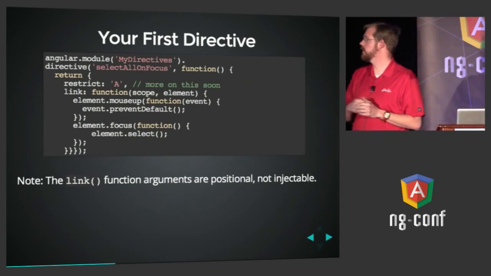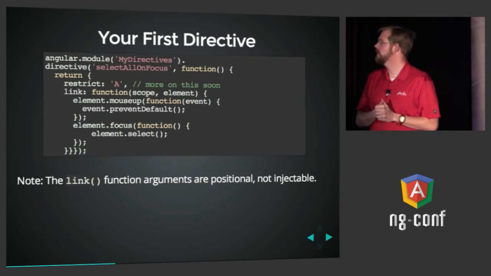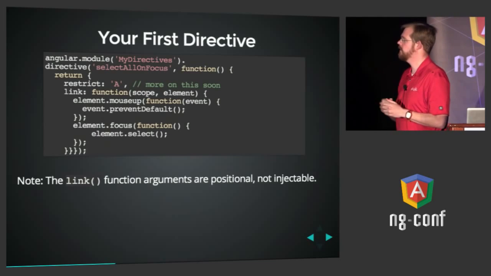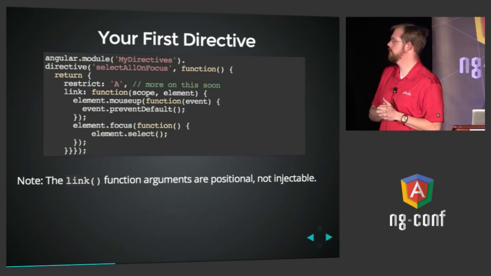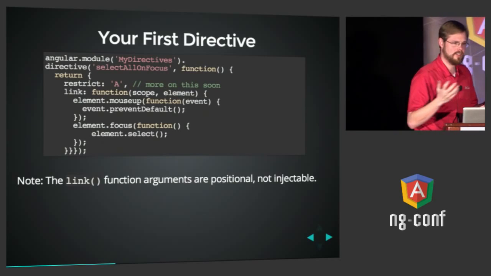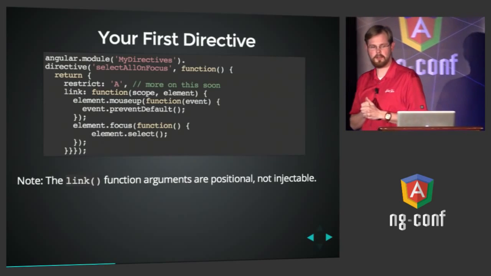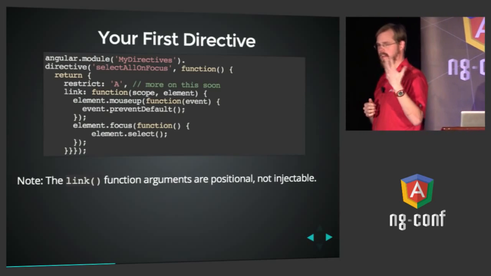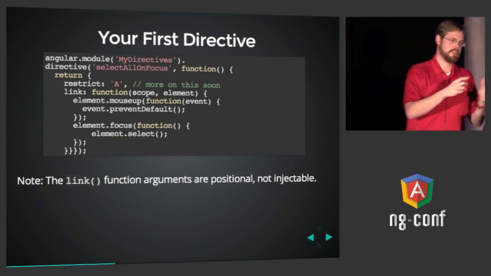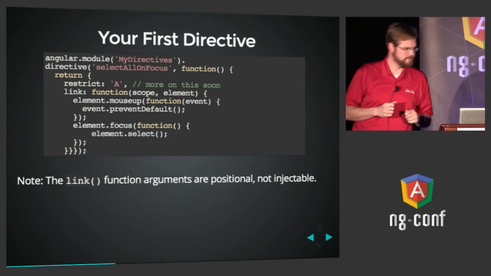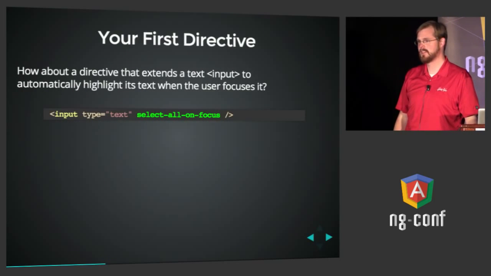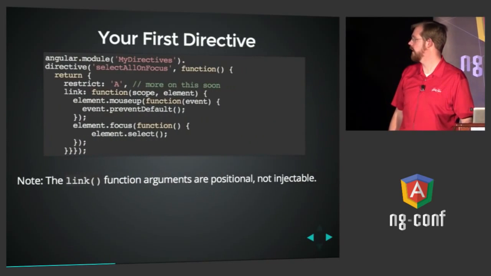What we're going to do in this case is catch the mouse up event, and tell it to prevent default so that the text doesn't get unhighlighted. And then anytime it gets focused, we're going to say element.select, which will cause all the text in the text box to automatically select. And it's just that simple. Previous to Angular directives, you would have had to write jQuery selectors, say, to locate all the boxes that you want to have this behavior and tell it to do this behavior. But with Angular, all you got to do is throw that on any box you want to behave this way. It's super simple, just like that.